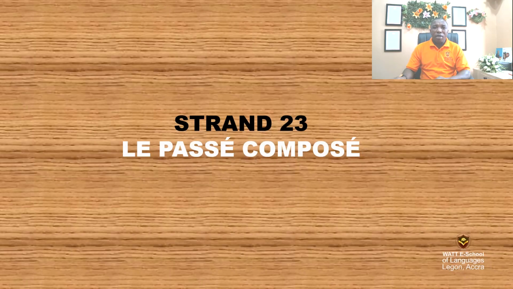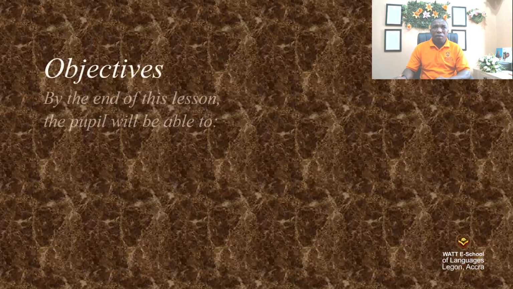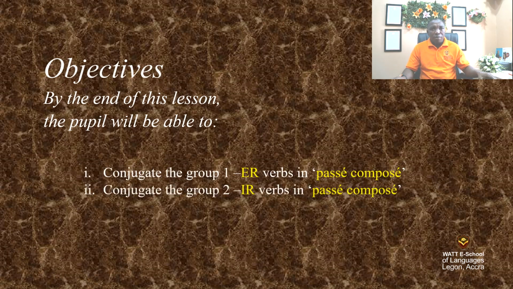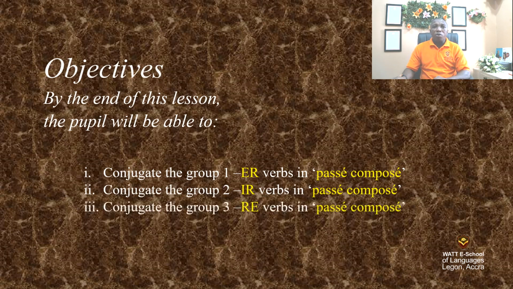Today we are going to have a look at le passé composé, the past tense. By the end of this lesson, you will be able to conjugate group 1 verbs in passé composé, group 2 verbs in passé composé, and group 3 verbs in passé composé.